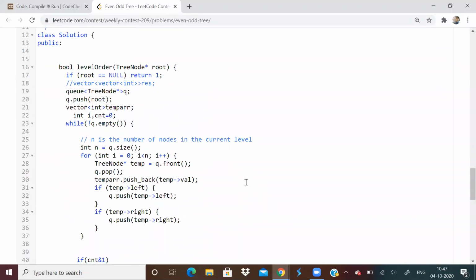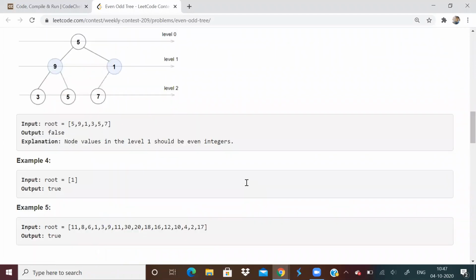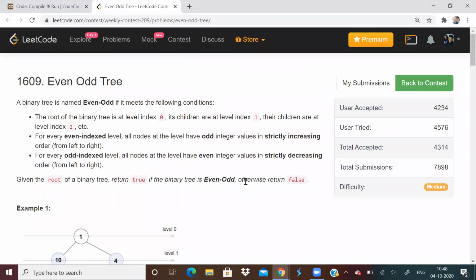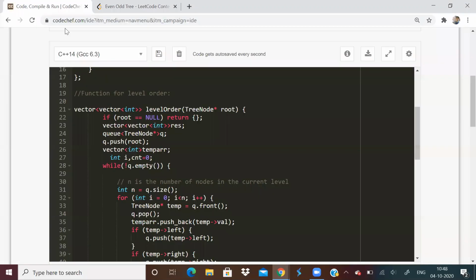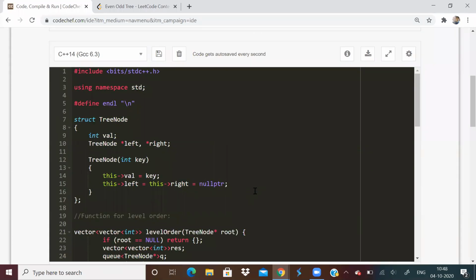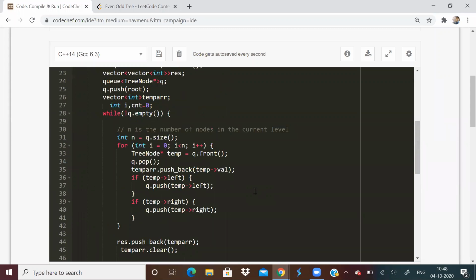Such kinds of questions are also asked, but people sometimes don't attempt them only because they feel the queue and tree data structures have not been learned properly. But I would suggest everyone to learn these basic traversals very thoroughly, because it is also asked in other interviews, as my friend also got. So this is the level order traversal, okay? And he was asked some question based on this only.